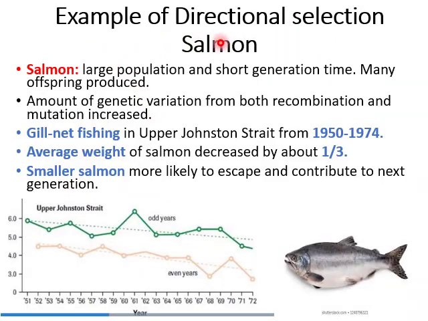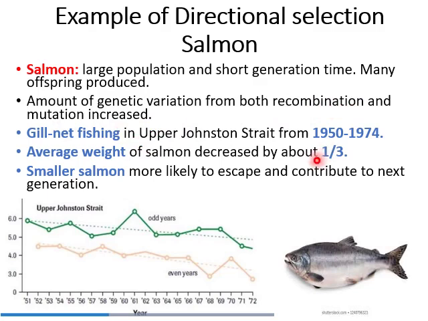Let's discuss another example of directional selection, that of salmon. Salmon have a large population size and shorter generation time. Due to this, they produce many offspring, and for this reason the amount of genetic variation from both recombination and mutation increased.